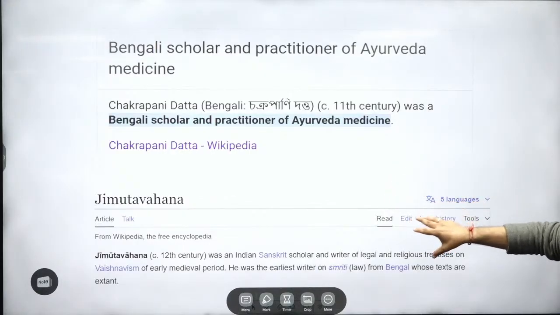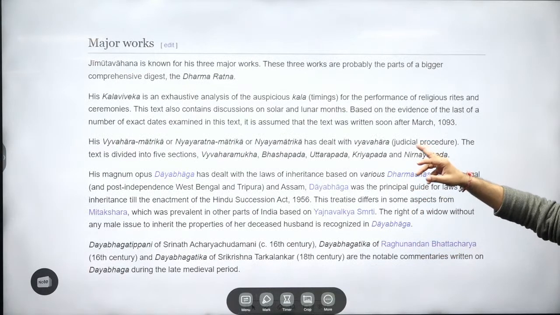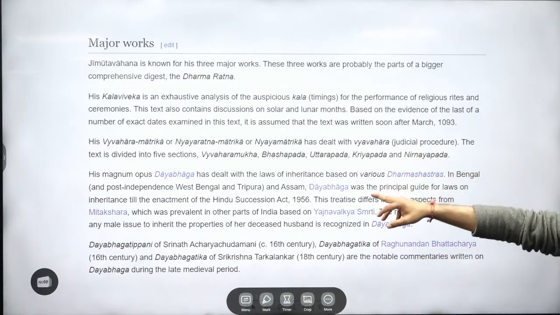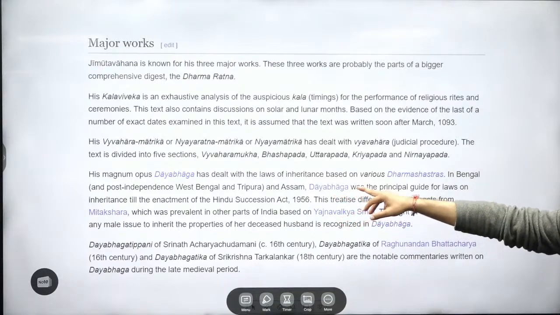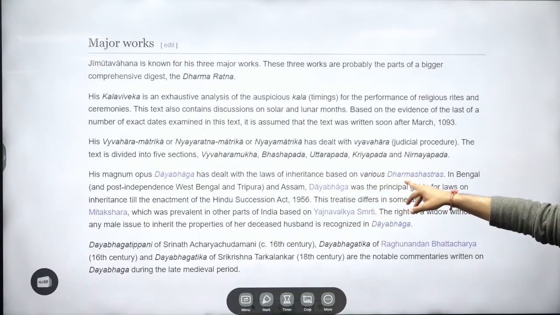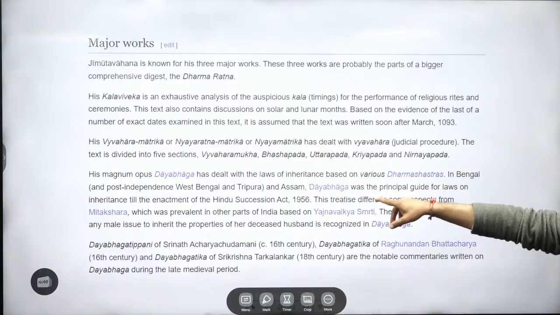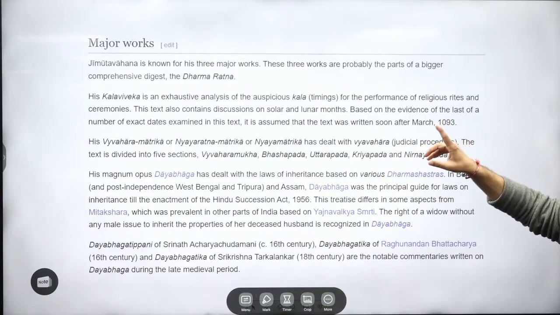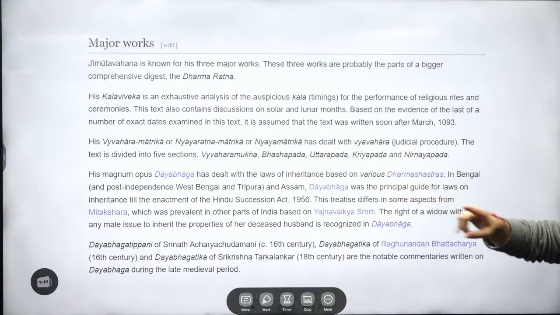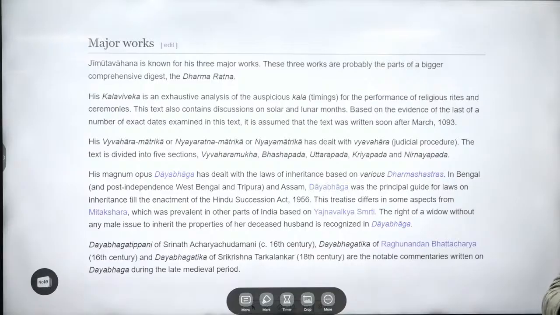Making the rules at this time frame. Dayabhaga school you will be seeing. Jimutwahana. His magnum opus Dayabhaga has dealt with the laws of inheritance based on various Dharmashastras. Magnum opus Dayabhaga, Jimutwahana. Once they have asked about Dayabhaga, now they will be asking about Jimutwahana. Make sure of it, guys. Okay.